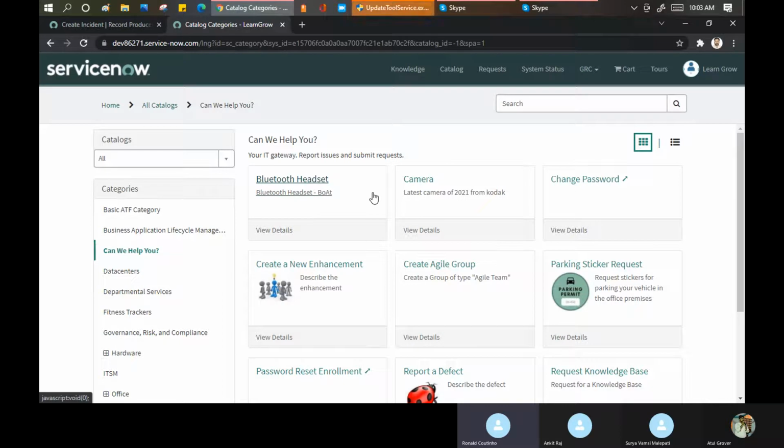By way of function, it is a record producer, but you can add it to the service portal. Wait, very right word you picked up. The way it functions, it works as a record producer.